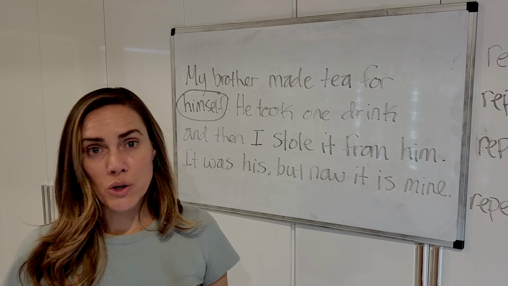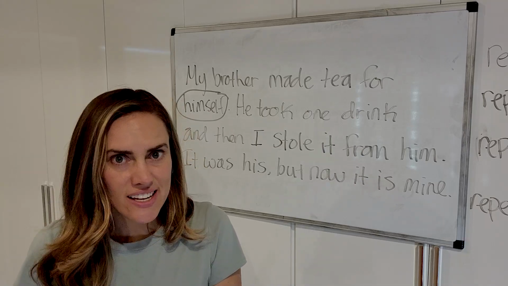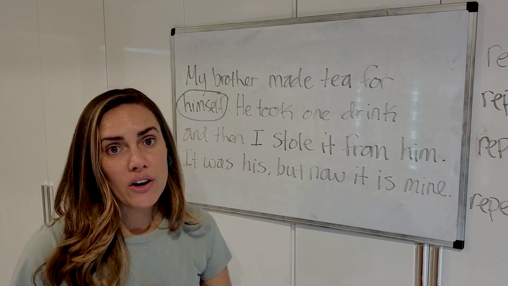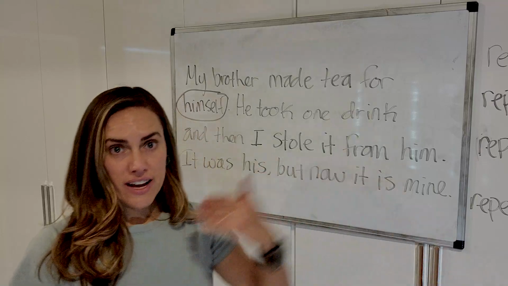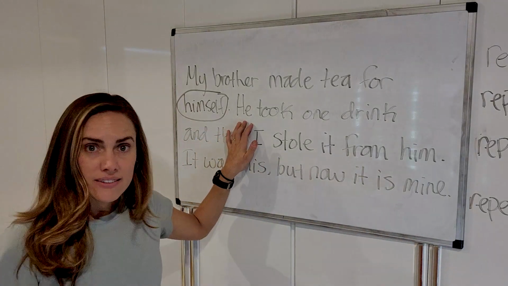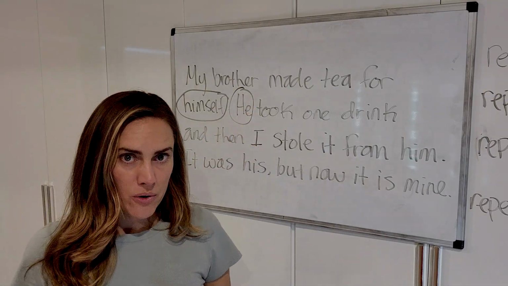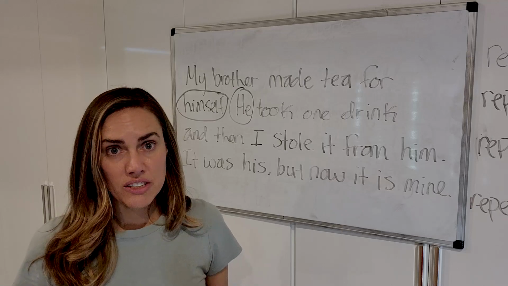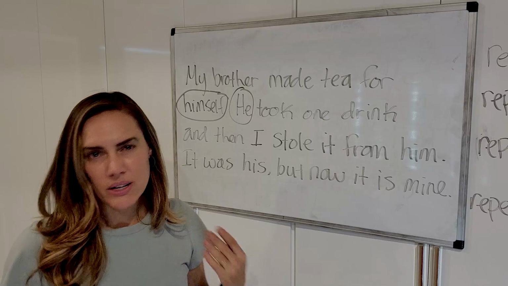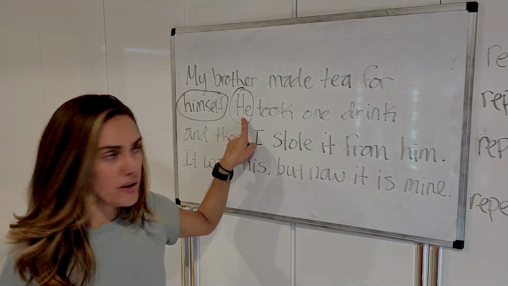Reflexive pronouns are words like himself, myself, herself, yourself, themselves. These are pronouns that we use to say that we are doing something and it reflects and comes back to us, okay? He, that's a pronoun too. So I'm gonna circle it. This is a subject pronoun. It replaces the subject of a sentence that could have been my brother, okay? But instead of saying my brother, my brother, my brother, we can now say he, okay?